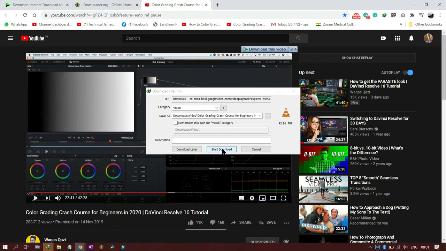So save as, and in videos folder, programs folder, general, compress, so like that. You can add a description if you want, and you click download, start the download. You can also download it later, and in that case later on you can come, and when you have ample time and you're not using the laptop actively, you can just press download and resume, and it will continue to download.